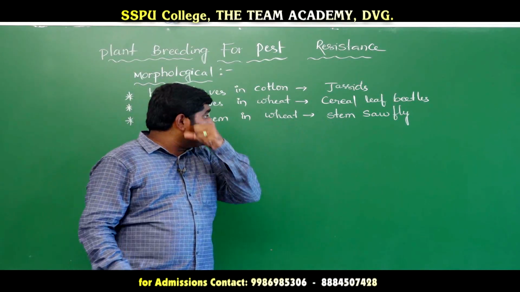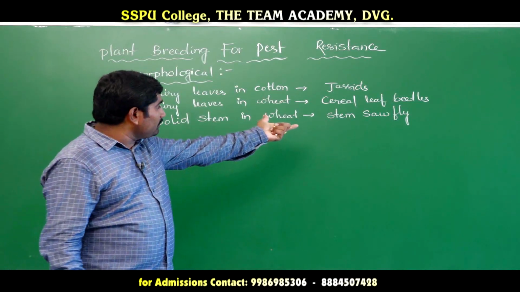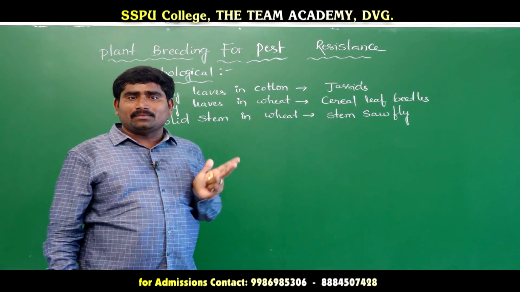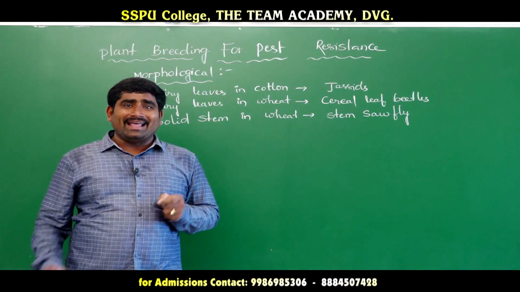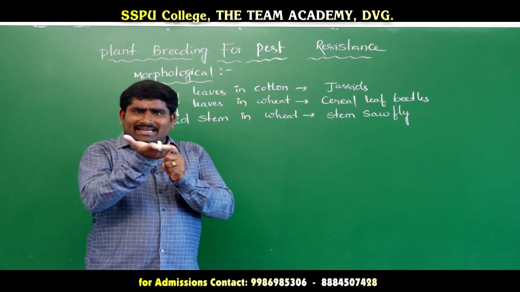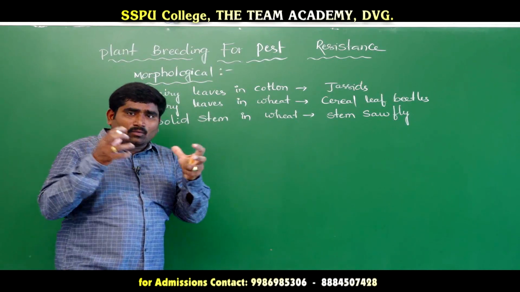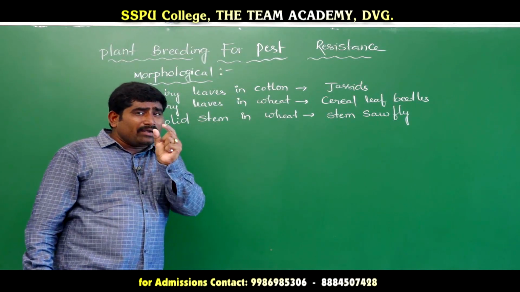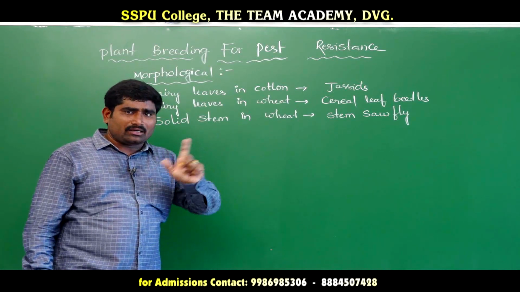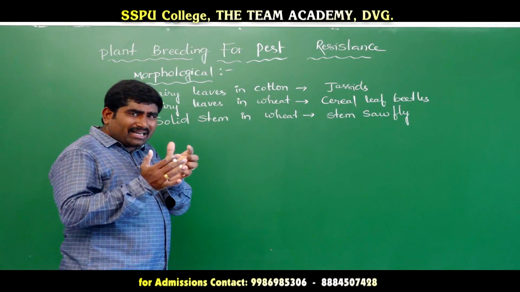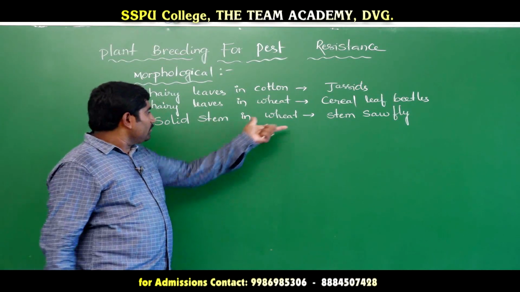But when there is a solid stem in the wheat, the stem sawfly cannot cut the stem. Generally the stem of the wheat plant is not solid, it is hollow, so the sawfly easily cuts the stem. But when a little bit of woodiness is there, not botanical woodiness, which means secondary growth, that is not in this case, then the stem sawfly cannot cut this wheat stem.